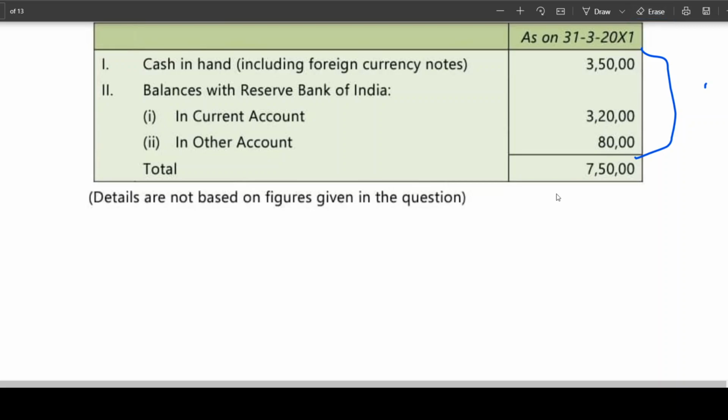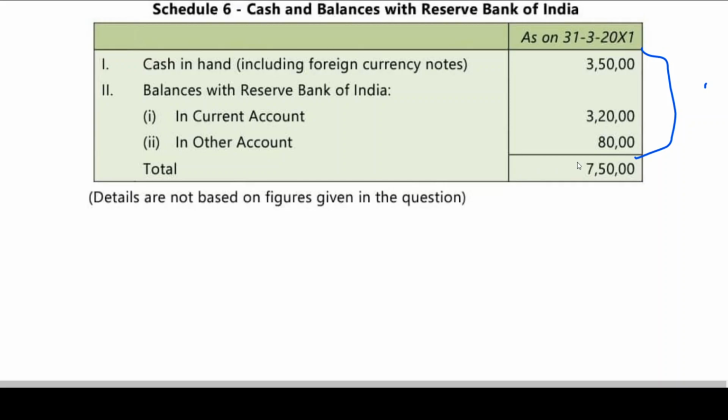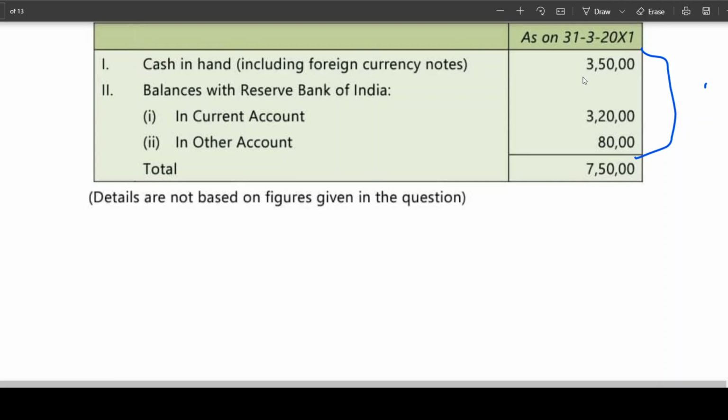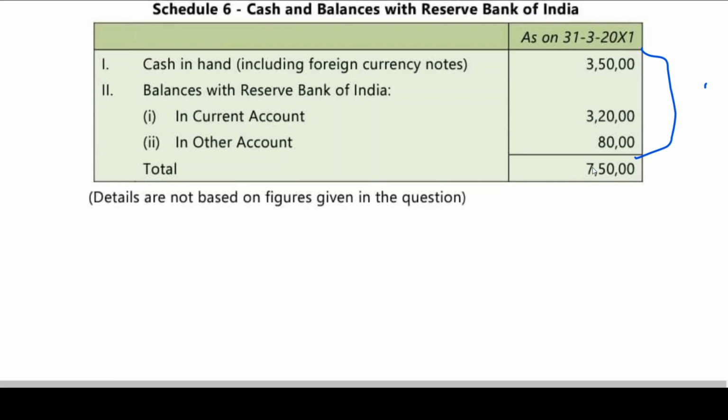Got it, my dear friends? Right. So how much do you take? You should take only 7,50,000 as actual. To explain, are you following? Don't confuse yourself. Listen to me carefully. Cash in hand, current account, other account, it is only assumption. All these figures are assumed. Which is correct? The 7,50,000 total is correct. Details are not based on figures given in the question.